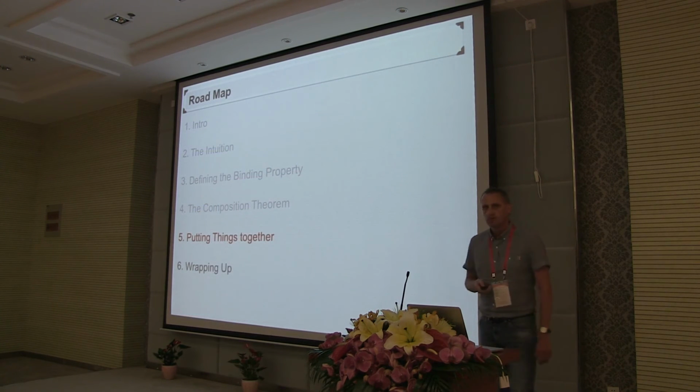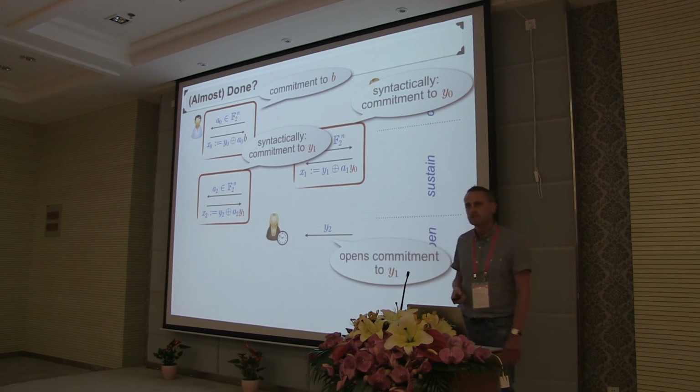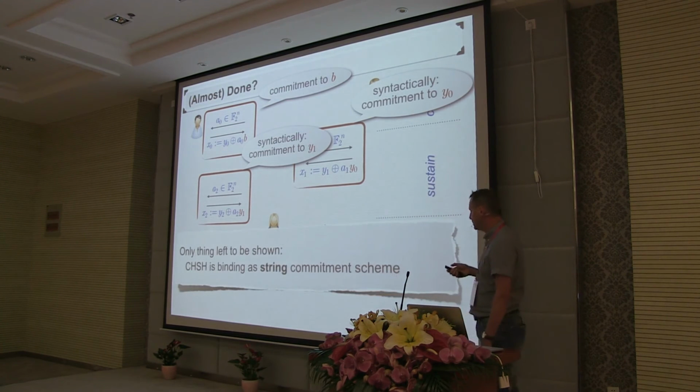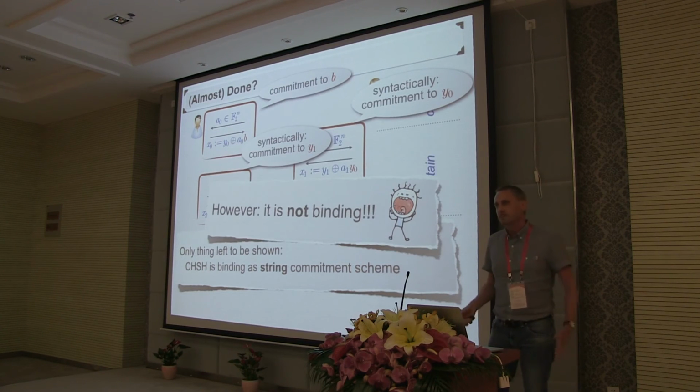So it seems that we're almost done. Now we want to apply this composition result inductively to conclude that this composition of commitments is still secure. The only thing that we have to show is that the CHSH scheme is secure as a string commitment scheme, because we're plugging in a string here, we're committing on a string rather than on a bit. Now, bummer, it turns out that it is not binding according to our notions of security.